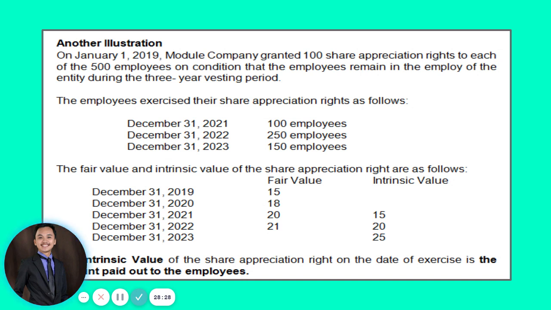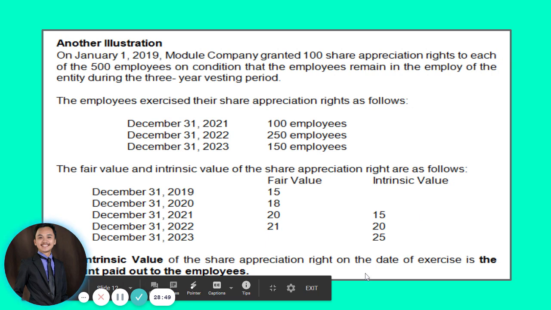Now, intrinsic value of the share appreciation right on the date of exercise will be the amount paid to the employees. Okay? So if we don't have a predetermined price, then it is impossible for us to compute for the excess, no? To compute for the fair value of our liability. So in this case, guys, if that is the case, then we will be using the intrinsic value.